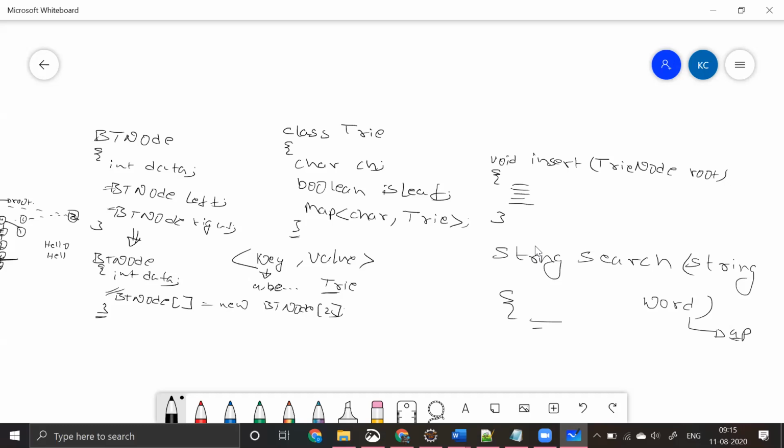So here you'll be writing some code, and you'll make sure that you are returning this apple, because that is the only word that is matching. In case it doesn't match, maybe you'll be returning null, etc. So these are the two important methods that you need to implement as well.